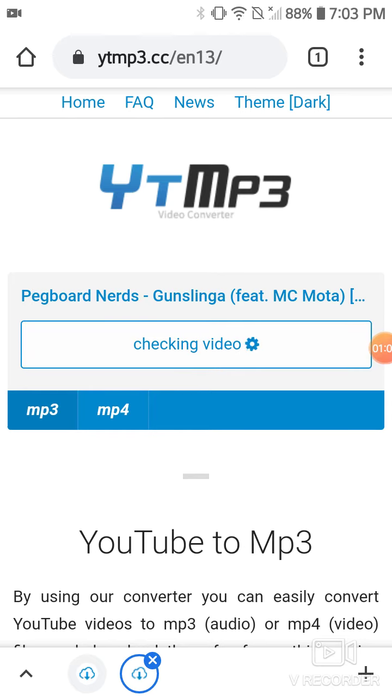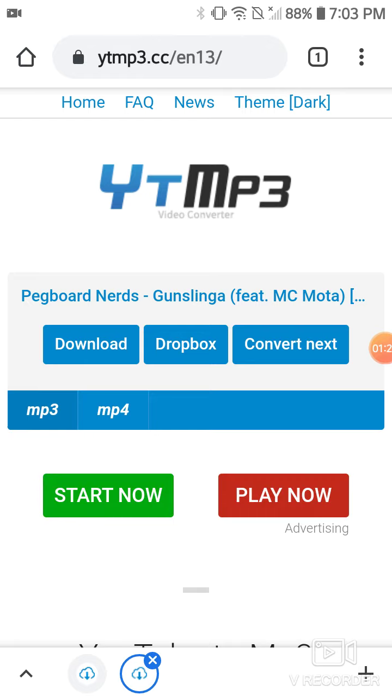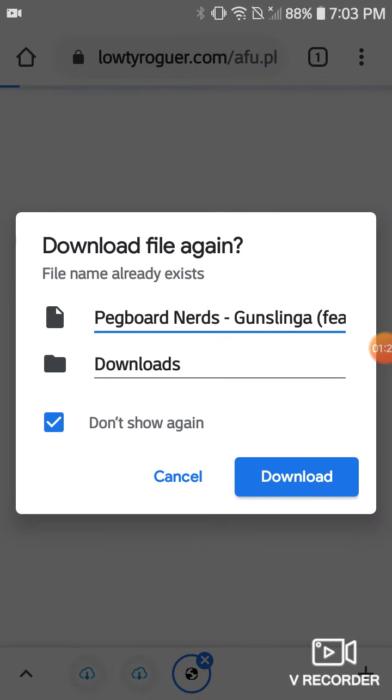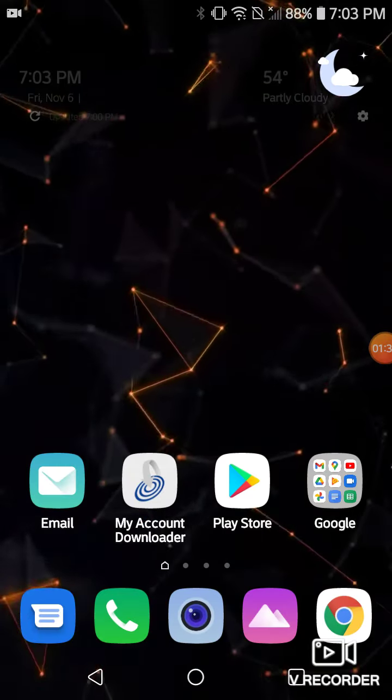Then it initializes. May take a little bit. And then eventually it should pull up this, and you just want to click download and nothing else. Just click download. Do not click anything else. And I already have the file, so I don't need to download it. But for you, it should just download pretty easily. And you won't need Google anymore.